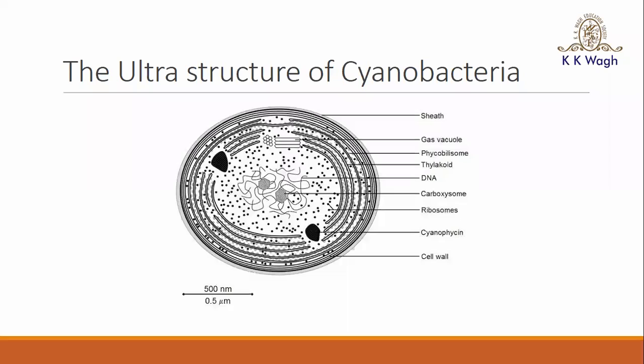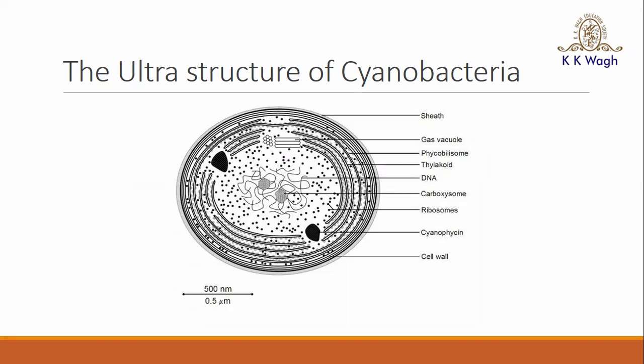So the first one is the sheath. This sheath is also called the mucilage sheath. The cells and filaments of most cyanobacteria are generally surrounded by the mucilaginous sheath, whose thickness, pigmentation, consistency and nature are greatly influenced by environmental factors. Means what? The structure of the sheath depends upon the environment in which this cyanobacteria is growing and present. Then next is the cell wall.